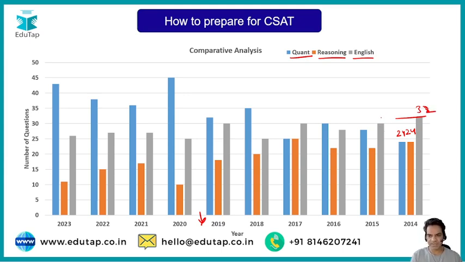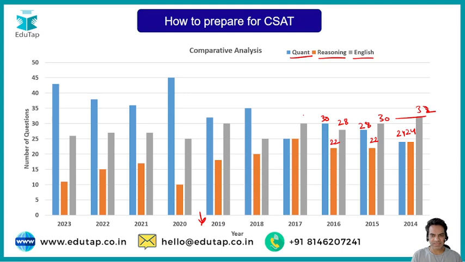Similarly, in 2015, English questions were 30, reasoning a little less, I think 22, and maths was on a little higher side, which was 28. So that makes up again your 80 questions. Now in 2016, you can see English is again 28, reasoning is 22 once again, and maths goes up to 30.